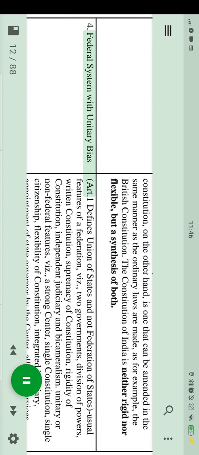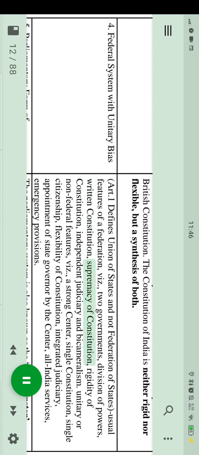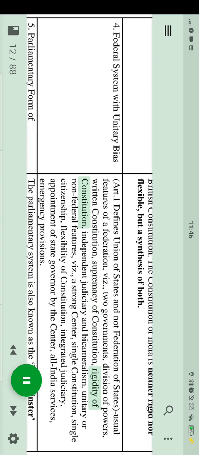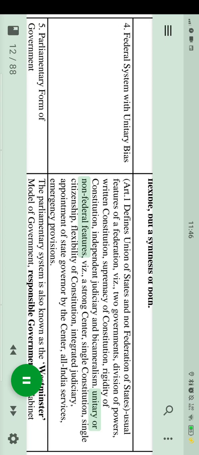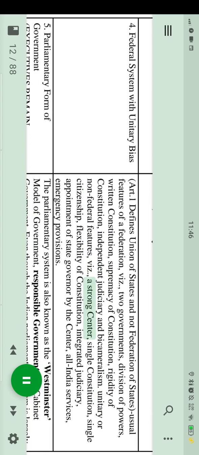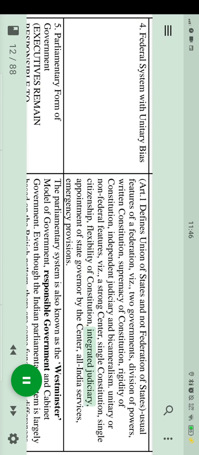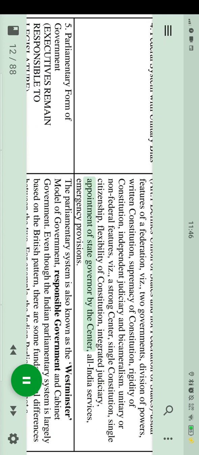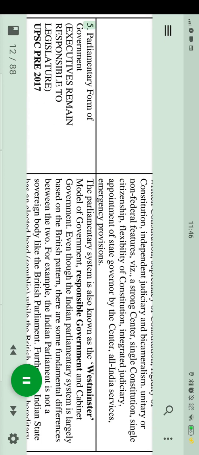4. Federal system with unitary bias. Art. 1 defines India as a union of states and not a federation of states. Usual features of a federation, viz. 2 governments, division of powers, written constitution, supremacy of constitution, rigidity of constitution, independent judiciary and bicameralism. Unitary or non-federal features, viz. a strong center, single constitution, single citizenship, flexibility of constitution, integrated judiciary, appointment of state governor by the center, all India services, emergency provisions.